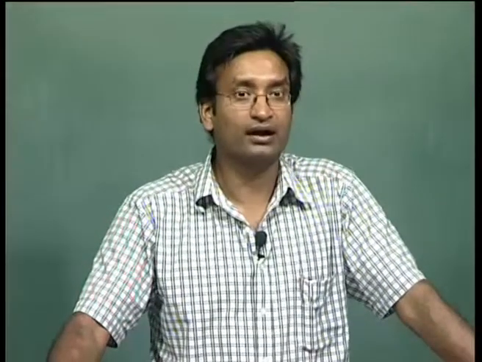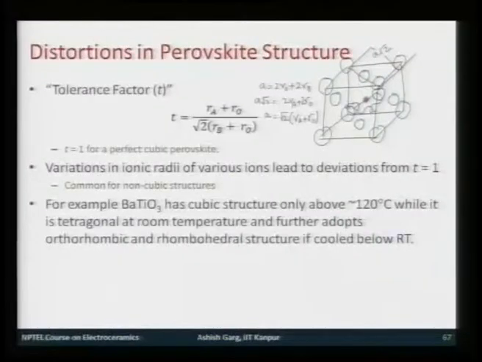If that is the case, then the compound will not be ferroelectric, and since most of these compounds are ferroelectric, it requires that the structure be present in non-cubic states such as tetragonal, rhombohedral or orthorhombic. So, it is very common to find non-cubic structures, and in many of those cases T is never equal to 1, it is always less than 1 in most cases.